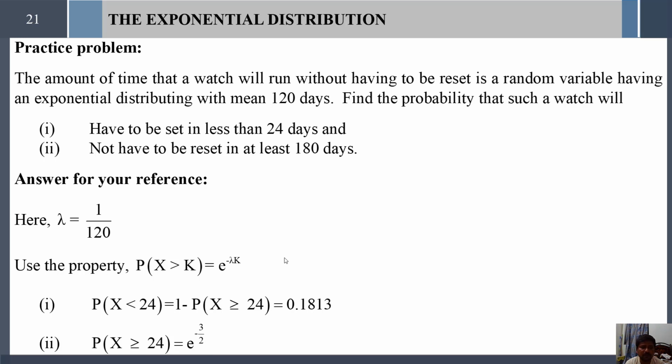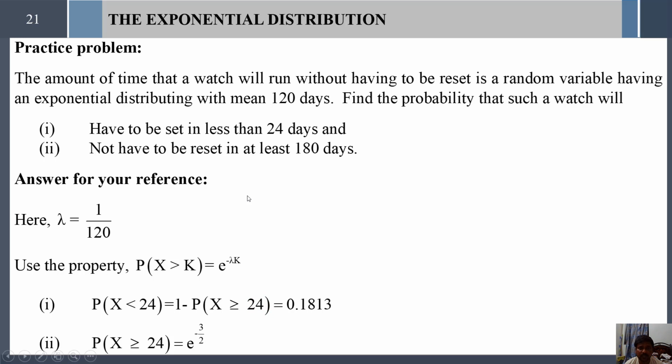For the first problem we have to find the probability of x less than 24. This follows as usual by using the properties. Using the complementary law of probability, probability of x less than 24 can be written as 1 minus probability of x greater than or equal to 24. We have to substitute the lambda value and k value directly.